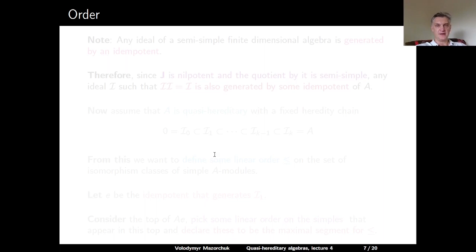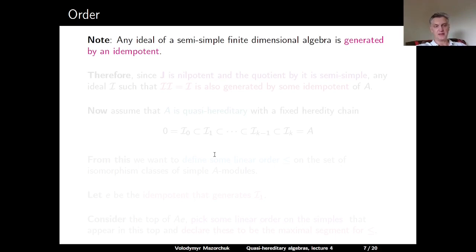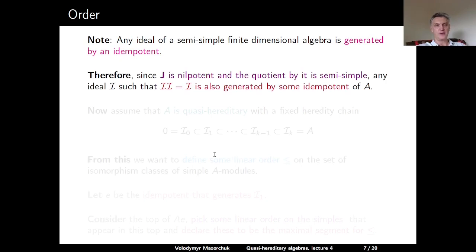For this, we need to define a linear order based on the datum which defines a quasi-hereditary algebra. First of all, let us note that any ideal of a semi-simple finite-dimensional algebra is generated by an idempotent. Therefore, since the Jacobson radical is nilpotent and the quotient by it is semi-simple, any ideal I of A, which is idempotent, is also generated by some idempotent element in A.